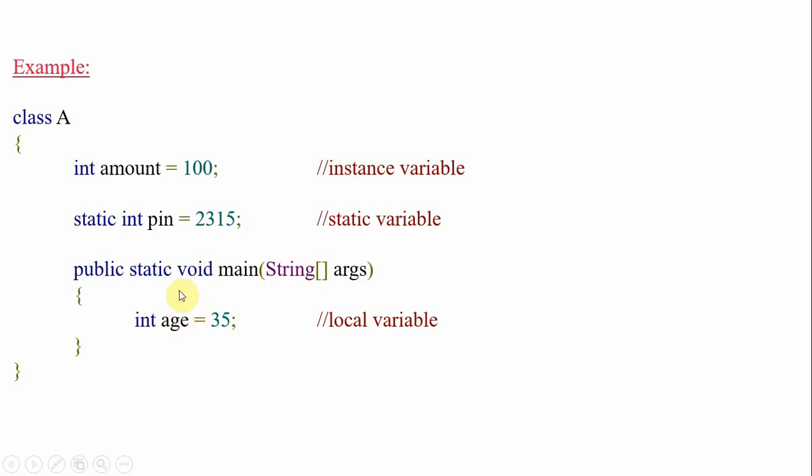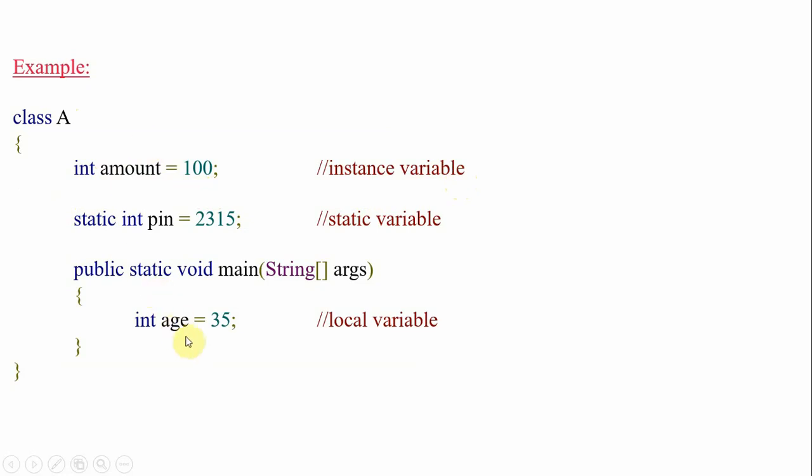So this variable is restricted to this block only, right? That's why it is called a local variable. Okay, so when it comes to the instance variable, int amount equal to 100. It is in a class with a method, but this amount is declared outside of the method, but inside the class block of code only. So outside of a method, inside of a class, when a variable is declared, it is called an instance variable.